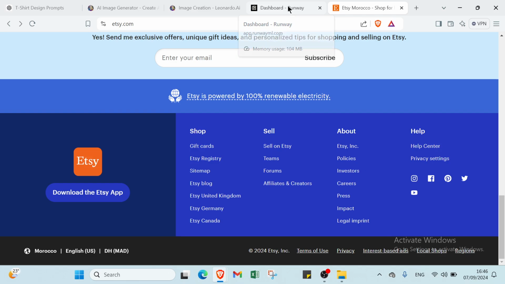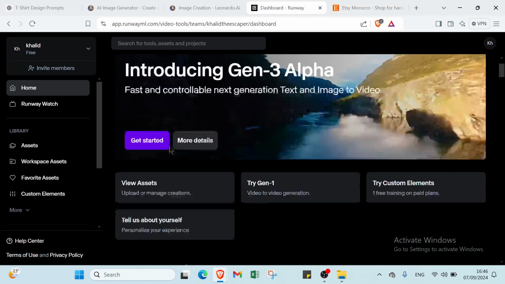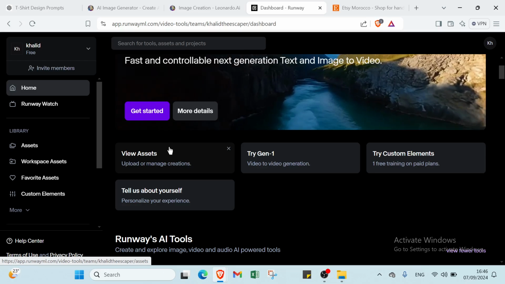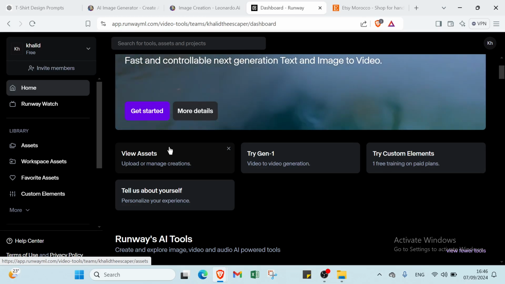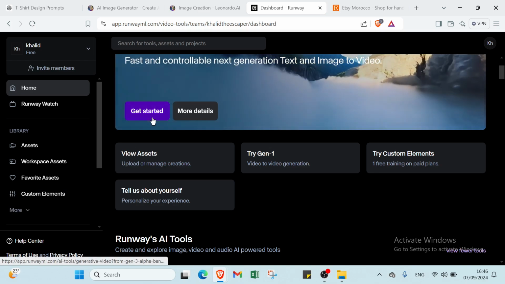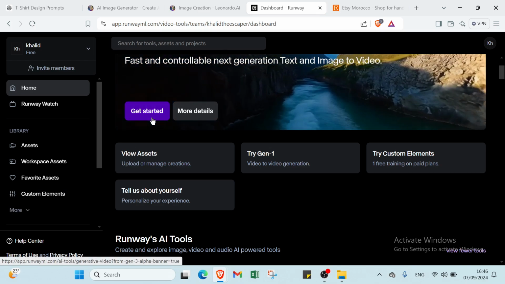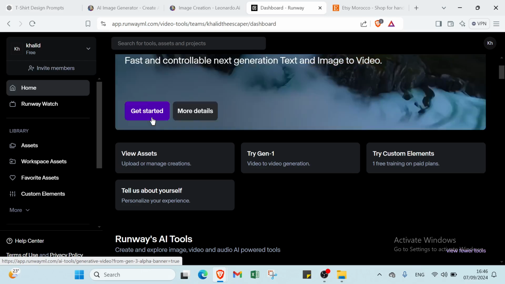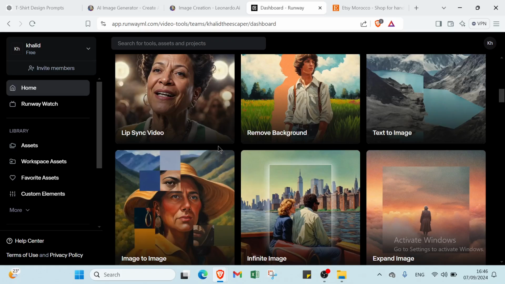Now, why Runway? Runway can make 100 of these, but the downside is that you have to pay for it. As you can see, if I click on get started here and create an account, it's paid too, but it will save you time. Maybe you can use this one whenever you get some cash for reinvesting.